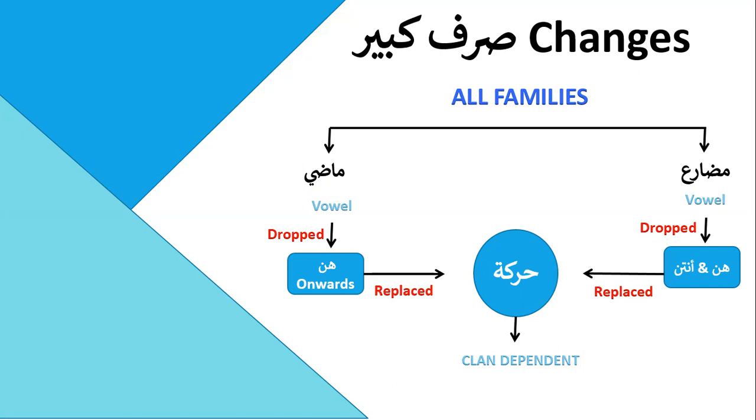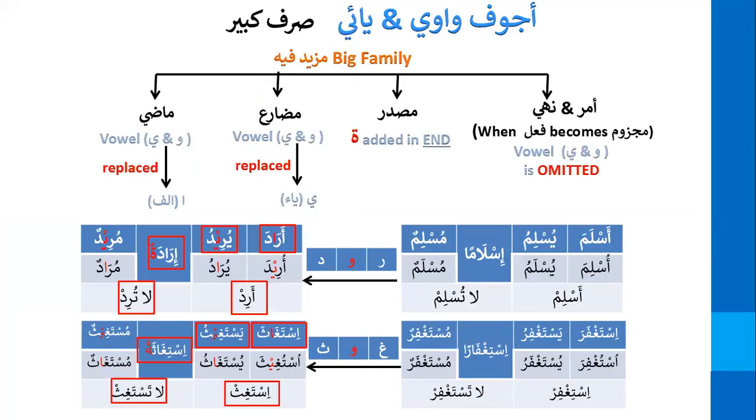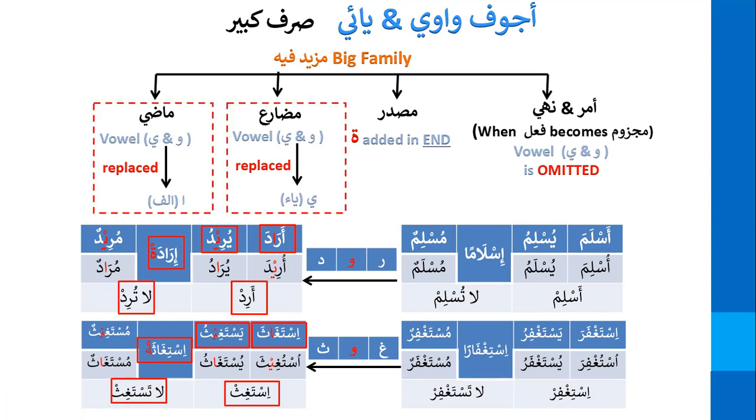Now, you've already studied how these changes are brought upon in the Aslama and Istaghfara families, because in the big families these two families behave similarly. What we are going to see in Madi and Mudari is that when these vowels were replaced, in Madi it was replaced by Alif, and in Mudari it was replaced by Ya, in both the families.